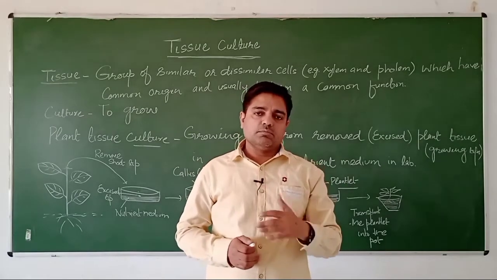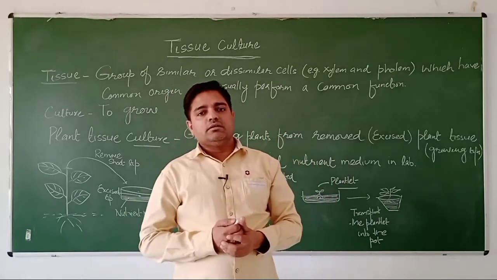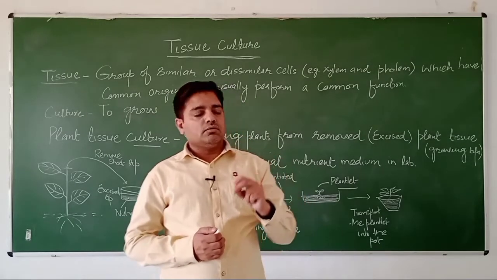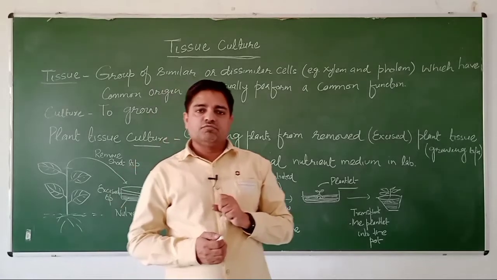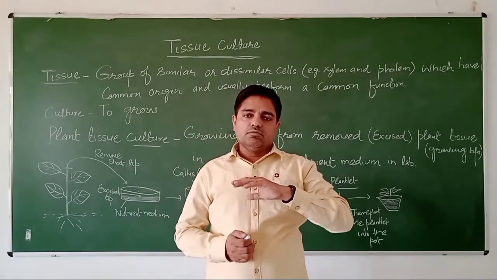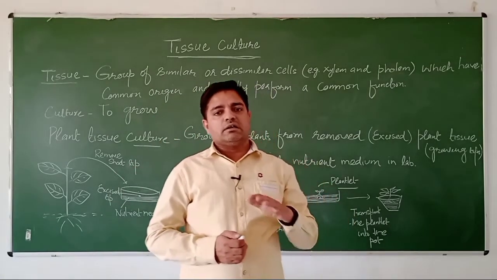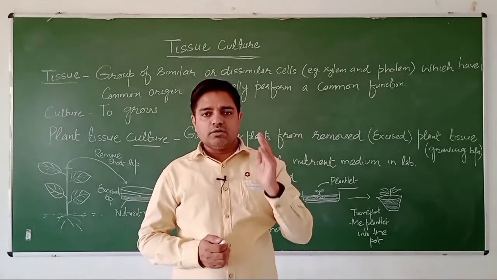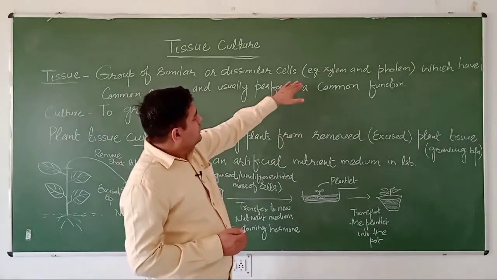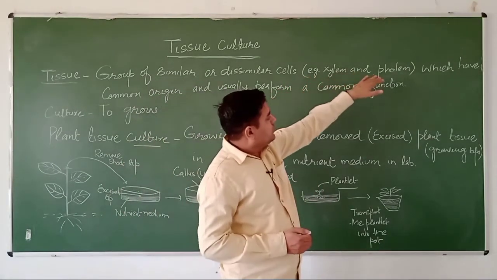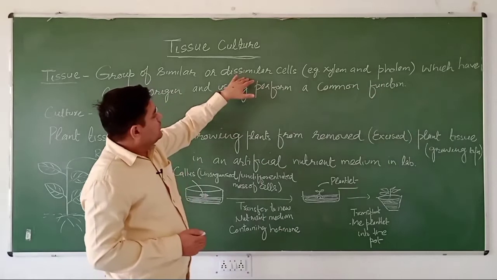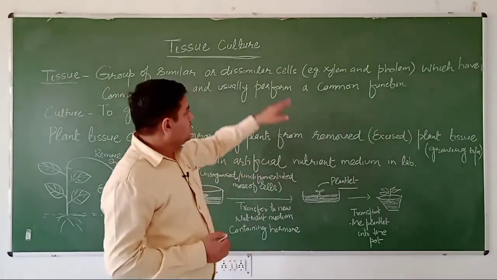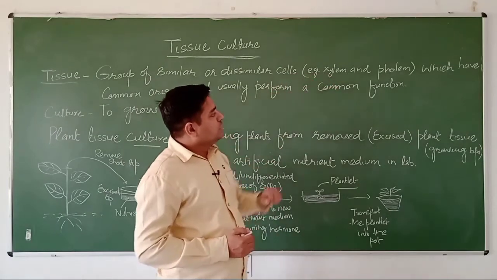Xylem as well as phloem, both are complex tissues, and these tissues consist of 4 kinds of cells, and all 4 kinds of cells are different in structure and functions. So these are not similar. So in the case of xylem and phloem, tissue is a group of dissimilar cells, and here is the example.